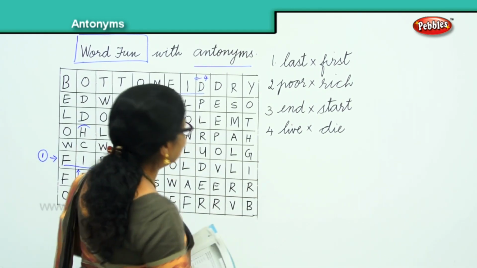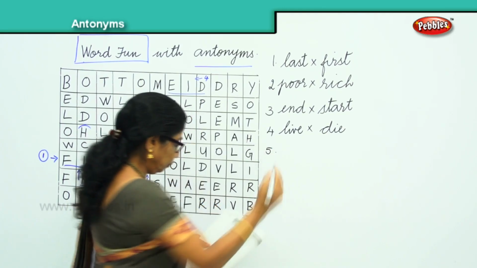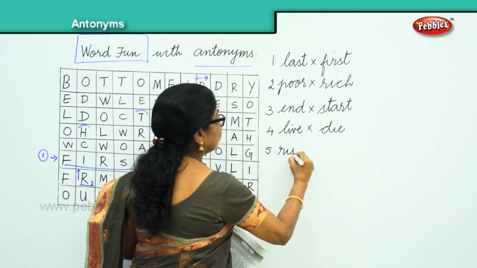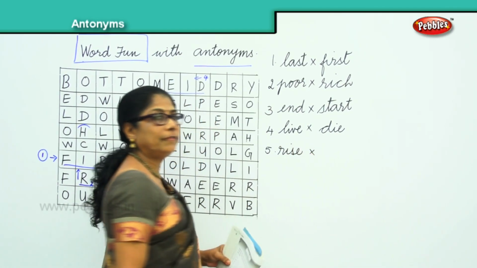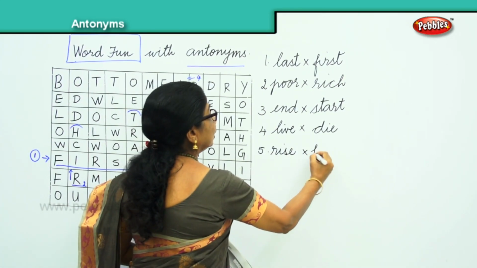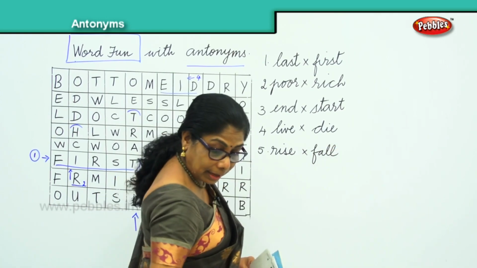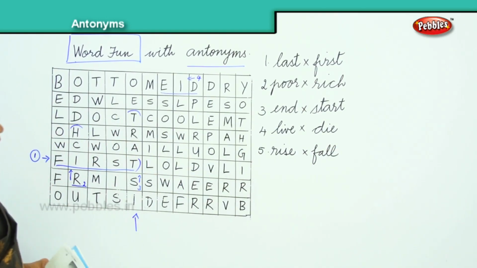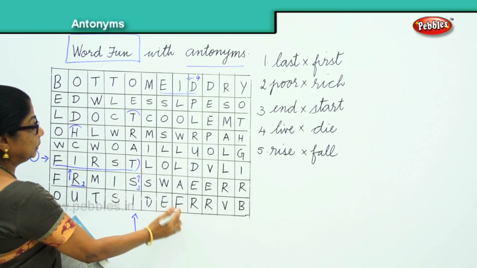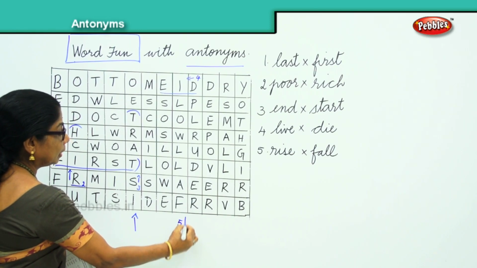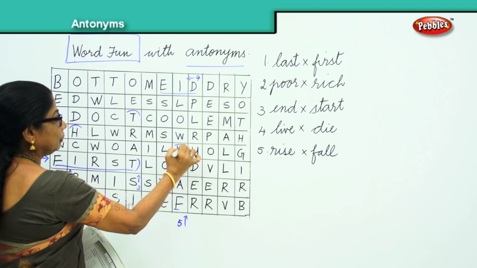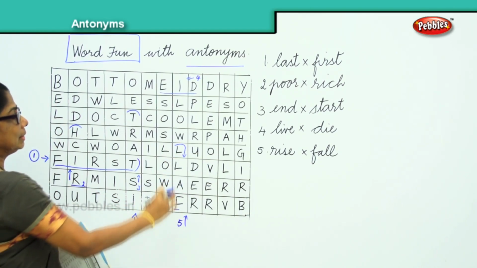Now the next one is number 5. Number 5, rise. The tide rises and the opposite, fall. The tide rises and the tide falls. Now we must find fall. Okay, that is number 5. You have here number 5 and it goes up. F-A-L-L. Okay, fall. Rise and fall.